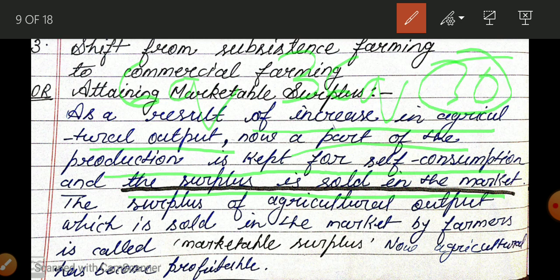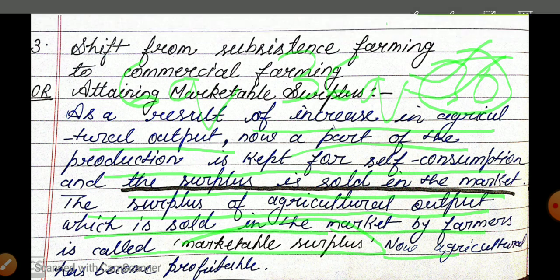The surplus of agricultural output which is sold in the market by the farmer is called marketable surplus. So what is the marketable surplus in this example? This 30 quintal of wheat is the marketable surplus. So now agriculture has become profitable. Okay student, I think you are able to understand it.